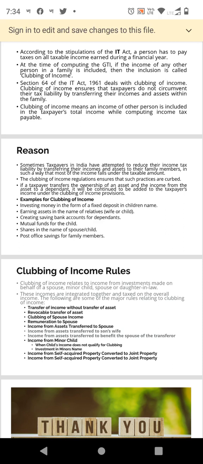The clubbing of income regulations ensure that those practices are curtailed and nobody evades the tax.